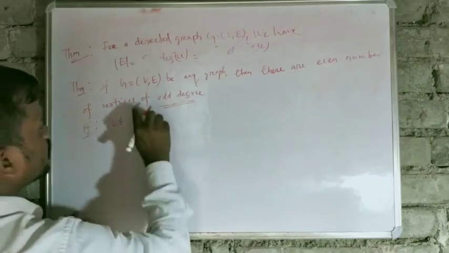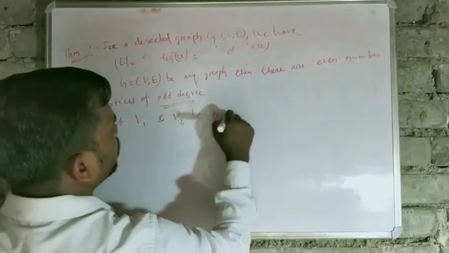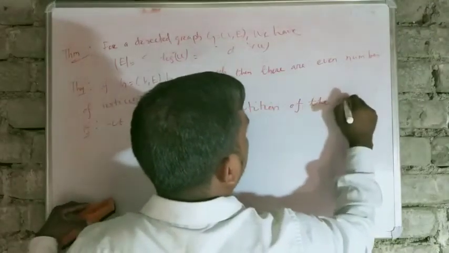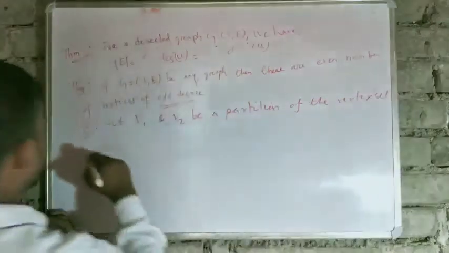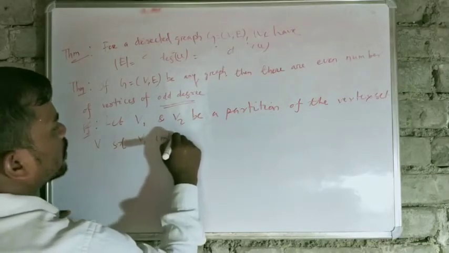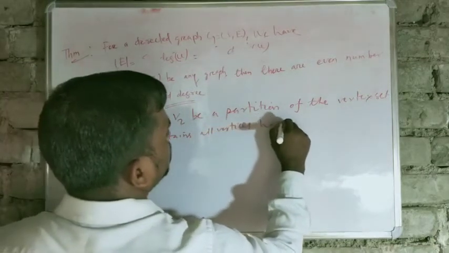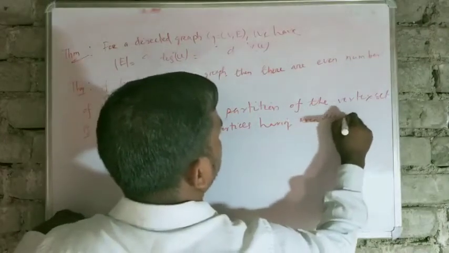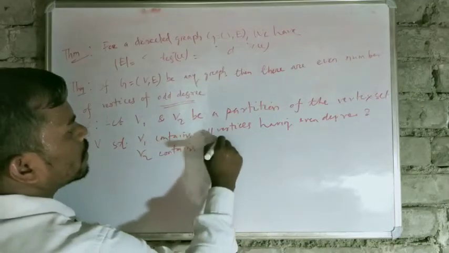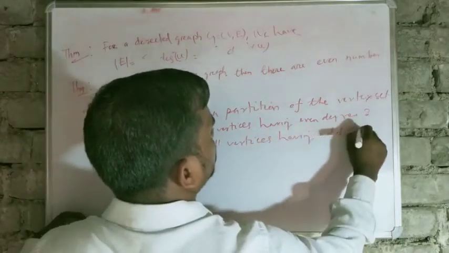Let V1 and V2 be a partition of the vertex set V such that V1 contains all vertices having even degree and V2 contains all vertices having odd degree.